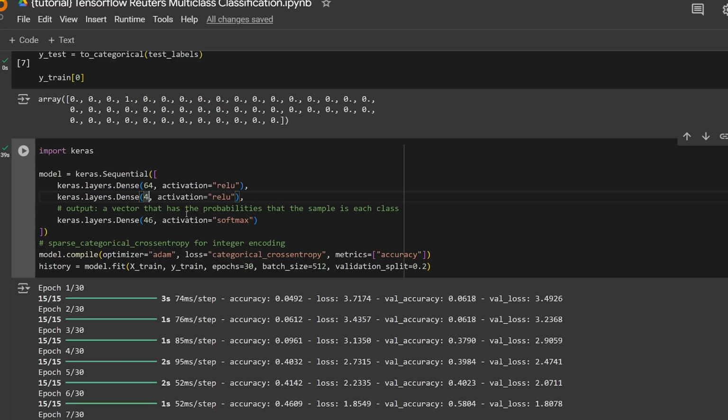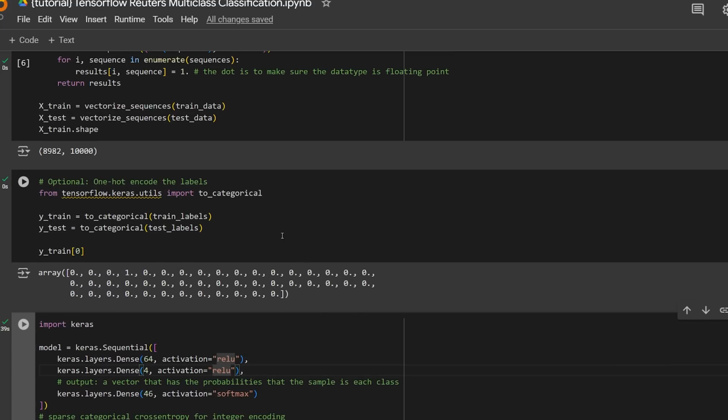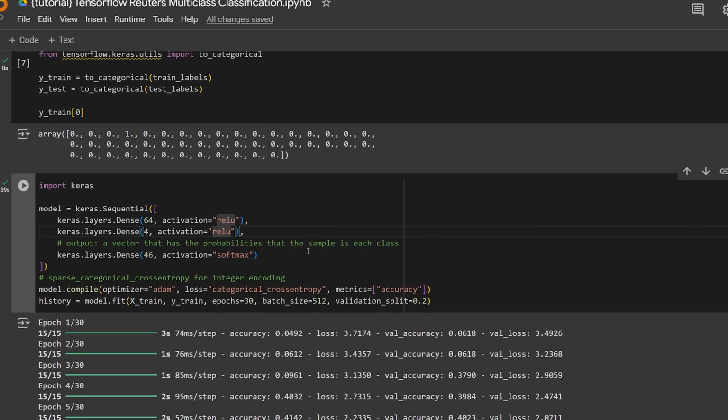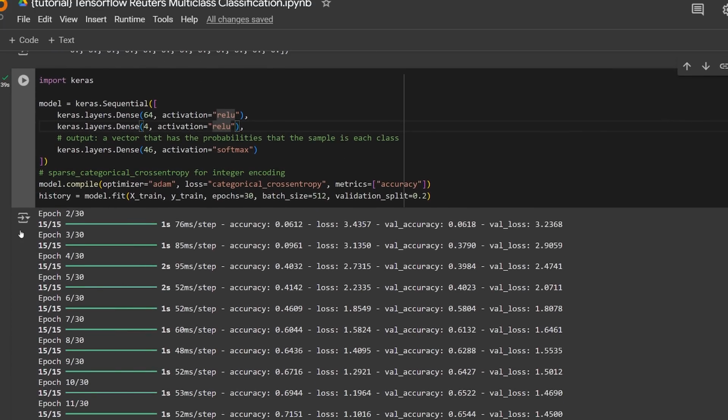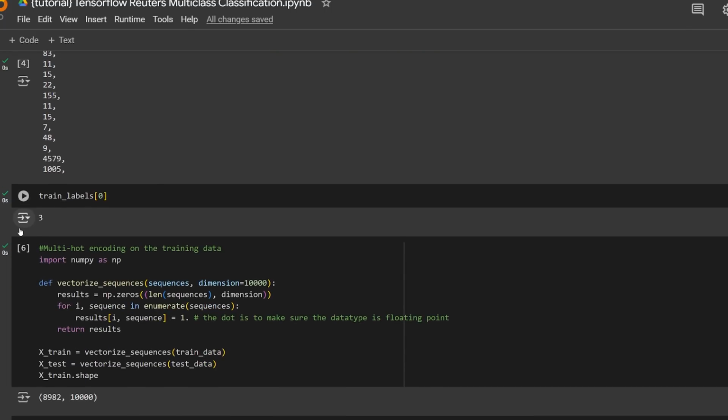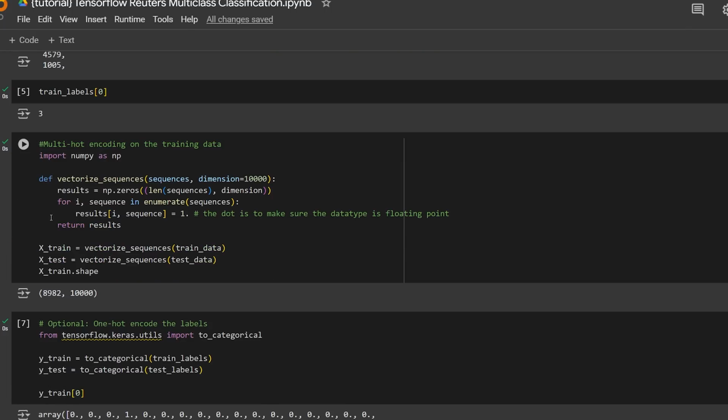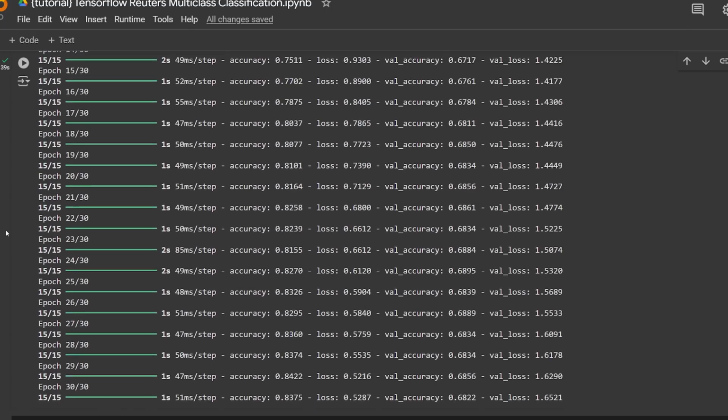And that's pretty much all I wanted to show you guys. I also encourage you guys to play around with the batch size and just keep playing around with the layers itself to see what you can get. Just see how changes actually affect the output. And yeah, hopefully this all made sense. Now you guys should know how to do single label multi-class classification. Hopefully you found this interesting, and thanks for watching, everybody.